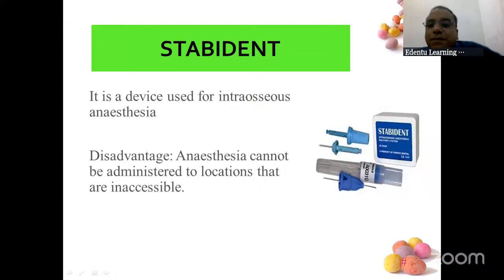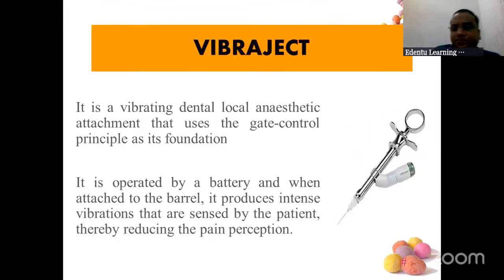Next one is Stabident. It is a device used for intraosseous anesthesia. So bone and all also you can inject. But the disadvantage is it is inaccessible areas, you cannot use this Stabident. So basically it is for intraosseous anesthesia.